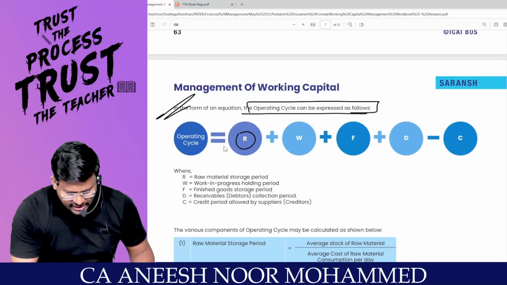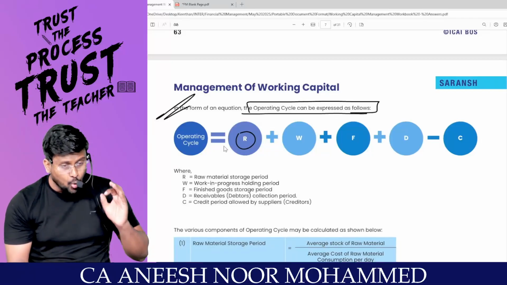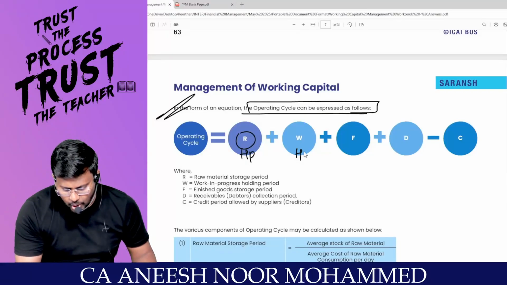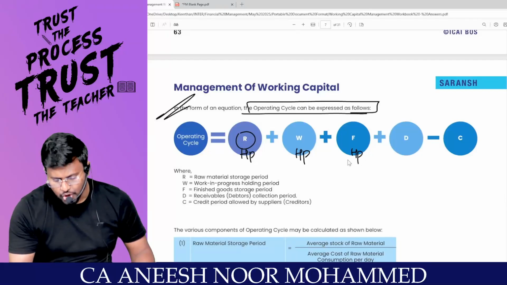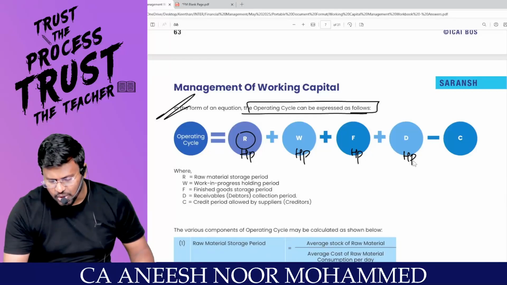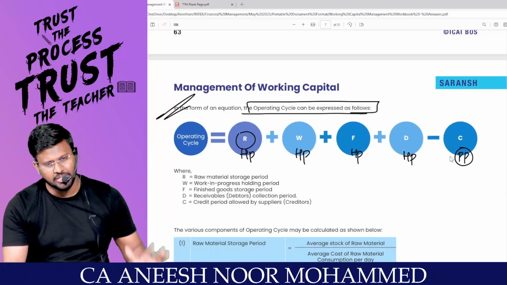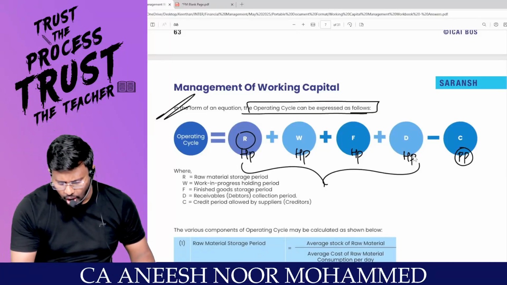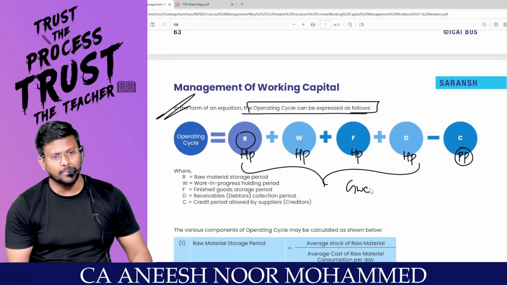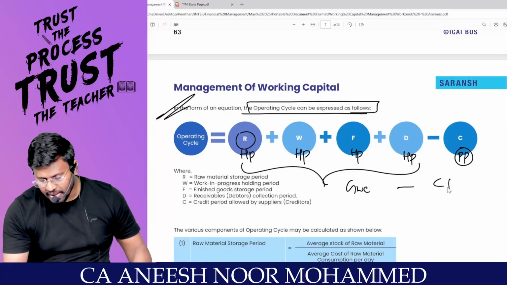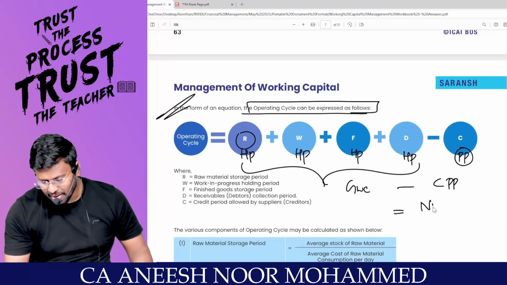Operating cycle is equal to raw material holding period, plus WIP holding period, plus finished goods holding period, plus debtors holding period, minus creditors payment period, which is called your net working capital. If you add all this, you will get the gross working capital. From the gross working capital, if you reduce the creditors payment period, you will get the net working capital.